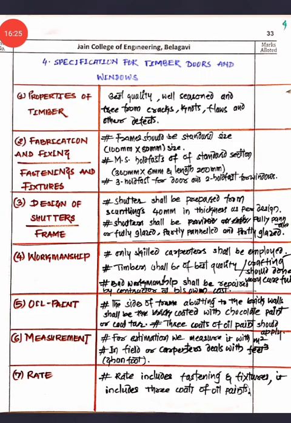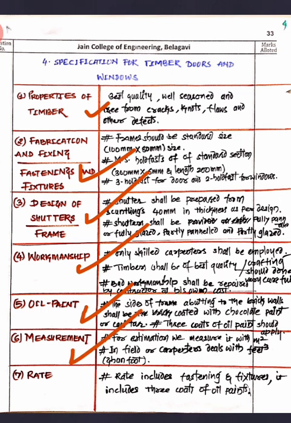Okay, so the next specification is about timber doors and windows. This is the timber work, and for timber work I have the set sequence as: properties of timber, then fabrication and fixing, which includes fastening and fixtures fixing, then design of shutter and frame, then workmanship. You are supposed to paint that work, then measure it, and then go for the billing work. So first of all, we go with the properties of timber. The timber should be of the best quality. It should be well seasoned, free from cracks, knots, flaws and other defects.